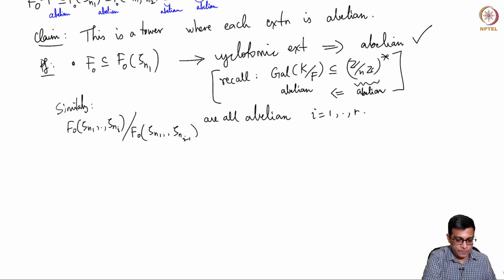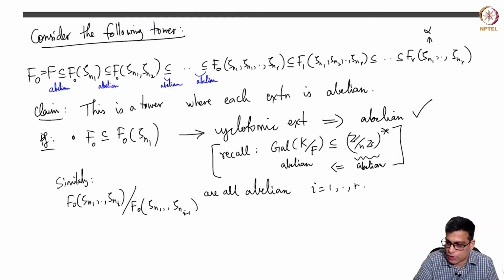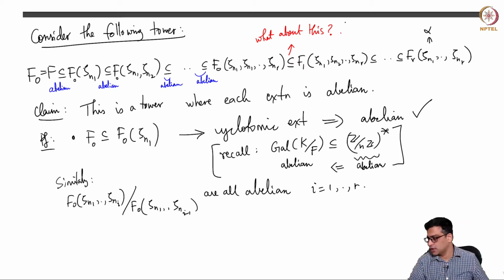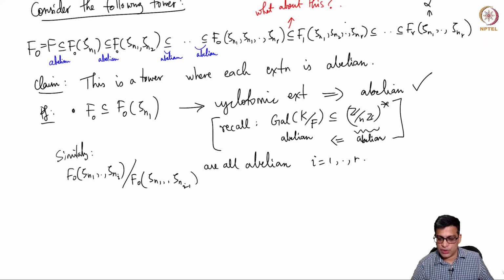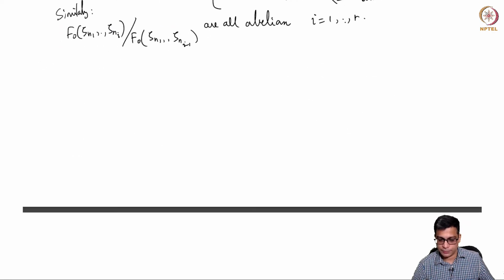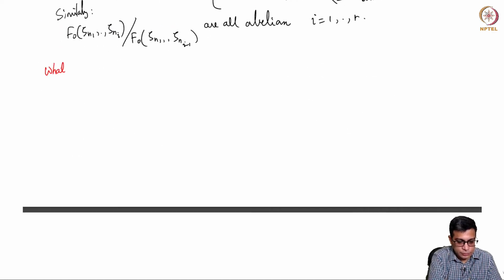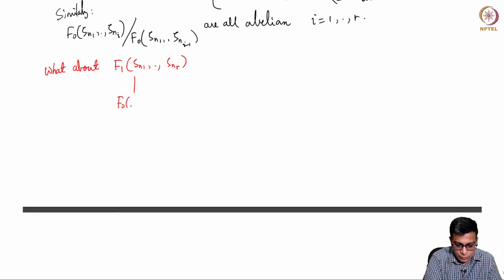What about the next one? So let's focus on this. What about this? I claim this is also abelian. Now here is where we will use Kummer theory. Okay, so what about this?